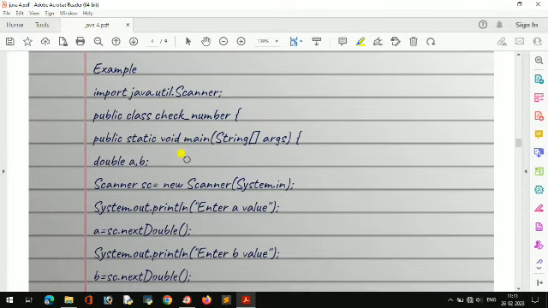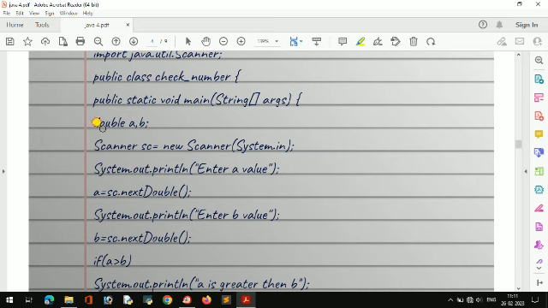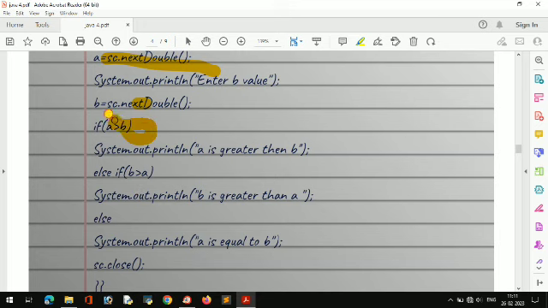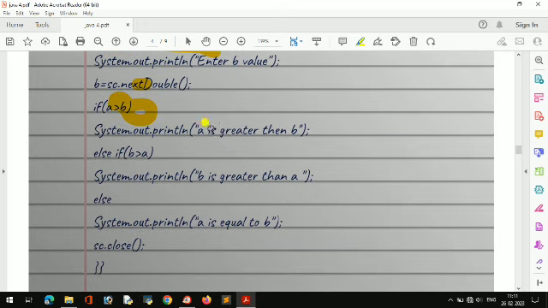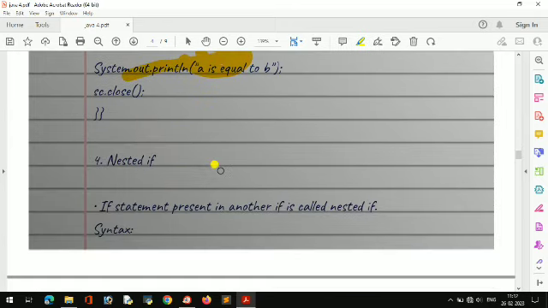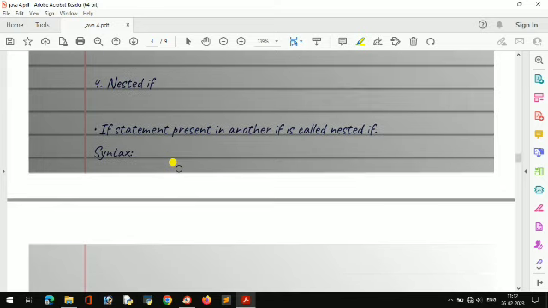So here I have given a small example with two numbers. Enter a value, two numbers I have taken. I have written if a is greater than b then print a is greater than b, else if b is greater than a then print b is greater than a, else of course a is equal to b. Something like that you can write as an example.